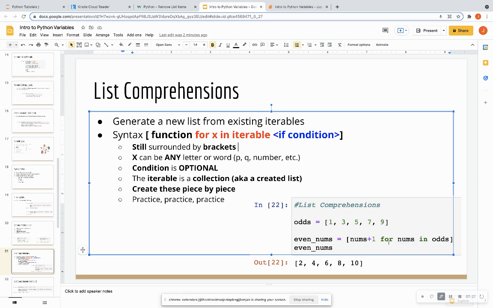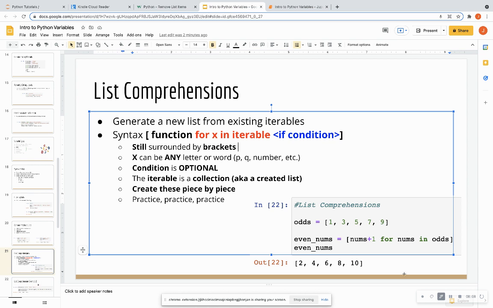So I'm going to say for each number in my odds list, the function I want you to do is add 1 to each one of those numbers. And then when I print out even_numbers, I get 2, 4, 6, 8, 10. So that is a good example of list comprehensions. It's going to be the function, and then it's going to be for whatever you want this to be. Just make sure it's the same thing that you put in your function in whatever list you've already established before this. Okay? So let's look at more examples.